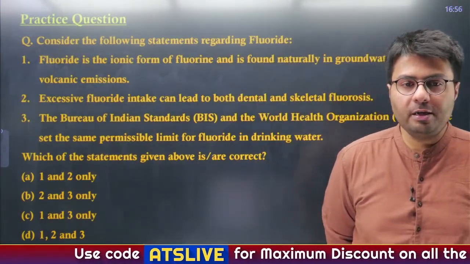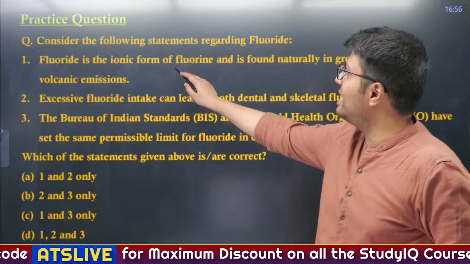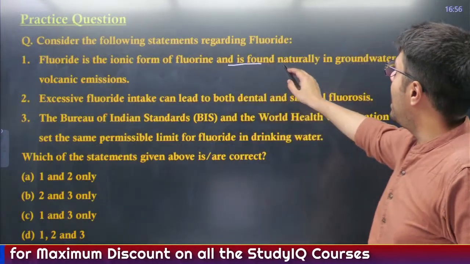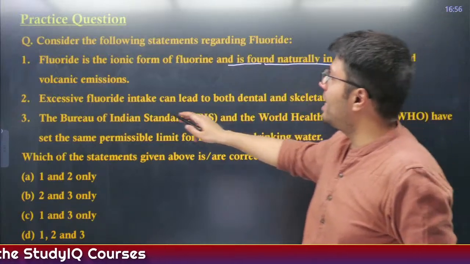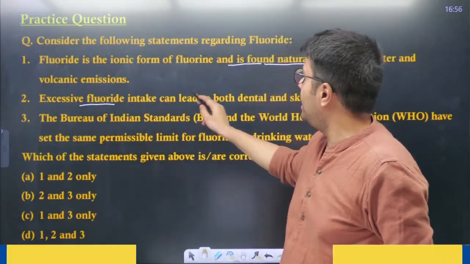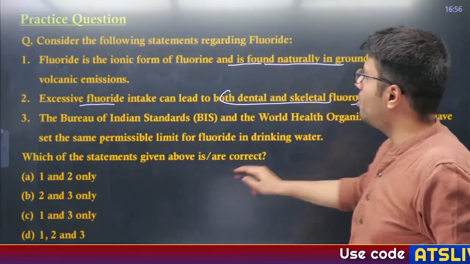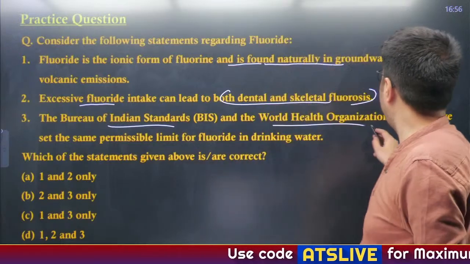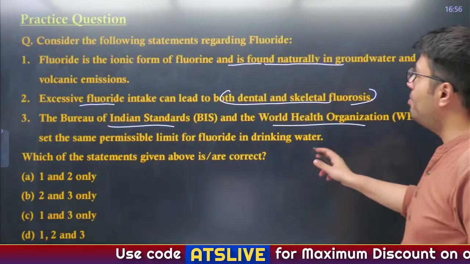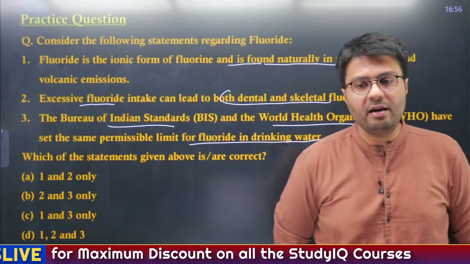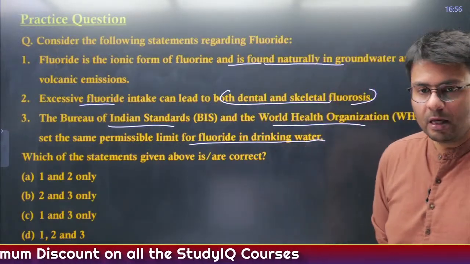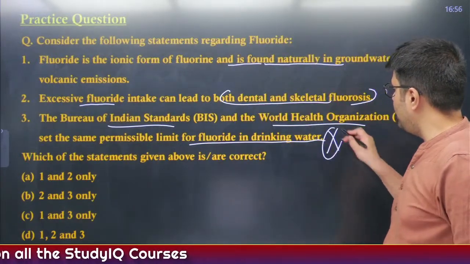Consider the following statements relating to fluoride. First, fluoride is the ionic form of fluorine, and it is found naturally in the groundwater and volcanic emissions. Second, excessive fluoride intake can lead to both dental and skeletal fluorosis. Third, the BIS and the WHO have set the same permissible limit of fluoride in drinking water. Well, the third you can safely say is incorrect.